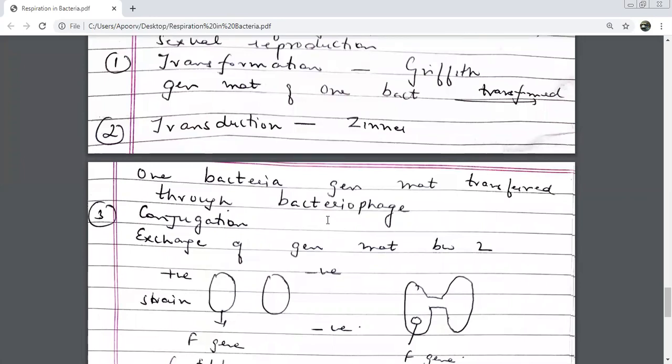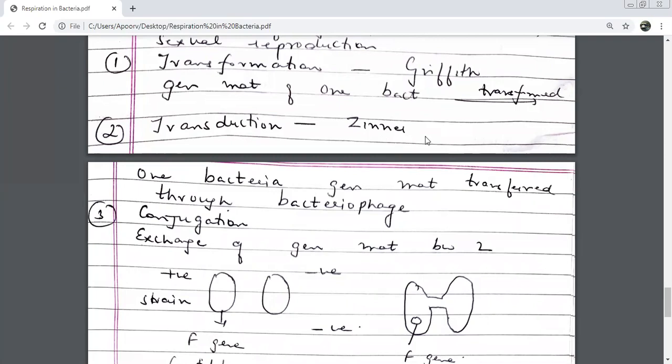What is a bacteriophage? Viruses that attack bacteria. What are they known as? Bacteriophages. So who is going to carry the genetic material from one bacterium to the other? The bacteriophage. Such exchange of genetic material is known as transduction, and it was observed by Zinder, the person who observed this and proved it.